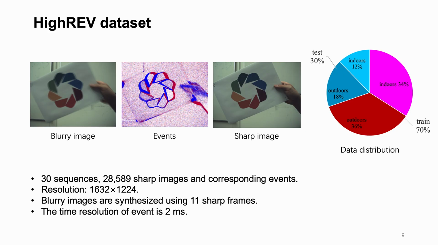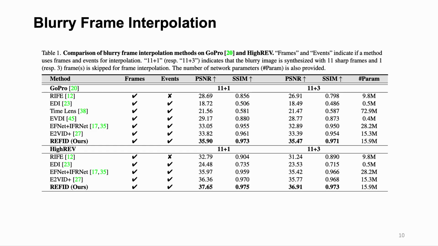To test the performance of our method and bring the community a high-quality event-based dataset, we collected the HighREV dataset, which consists of 30 sequences, more than 20,000 sharp frames and corresponding events, with a resolution of 1632 by 1224. The table shows the quantitative results of blurry frame interpolation on the GoPro dataset with synthetic events and the HighREV dataset with real events. 11+1 and 11+3 represent that the blurry image is synthesized from 11 sharp images and skips 1 sharp image or 3 sharp images, respectively. Our method outperforms all the other methods in both datasets and both settings with at least 1.29 dB improvement.